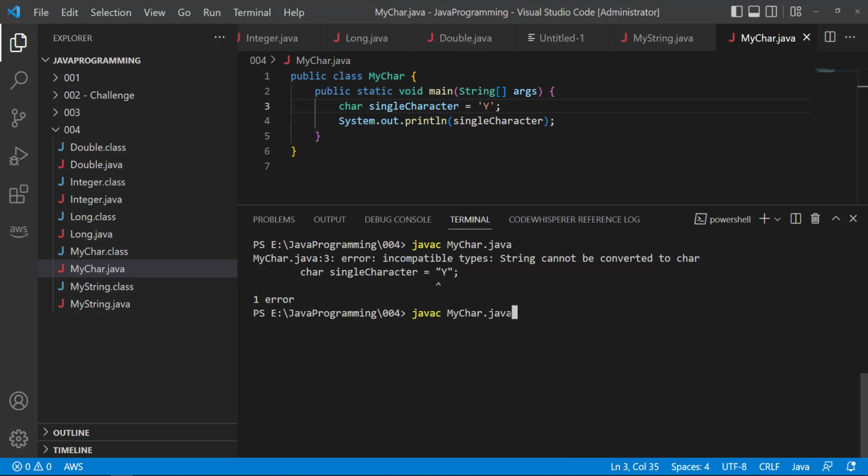Then let's try to save again and then let's create a build. Ayun, wala siyang error this time. Then java MyChar. And lumabas na si ating Y. So remember, hindi siya gumagana sa Java.